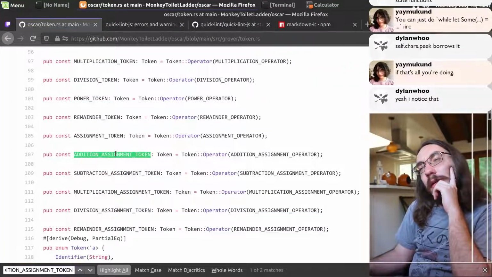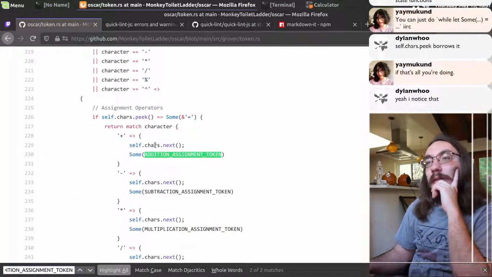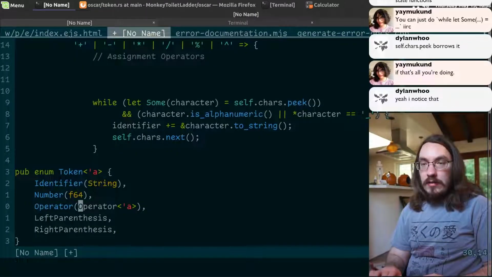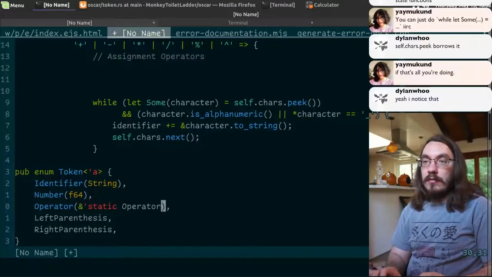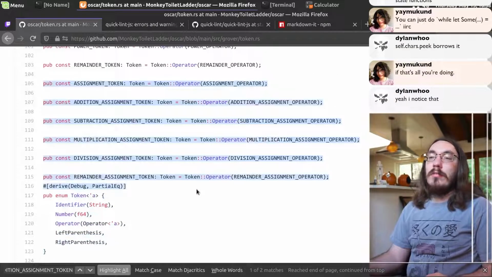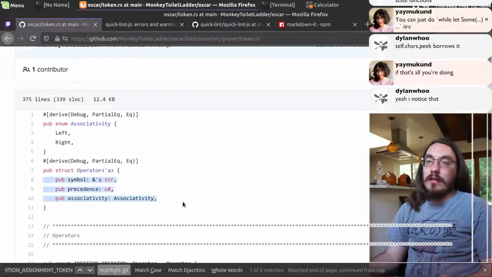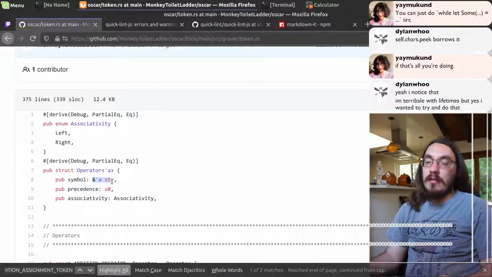I don't think you want to do that. This is making a copy of the token. So it's making a copy of all this crap. I would make this a static reference. So it'll be a pointer to one of these globals instead of copying all that junk. Because you don't need a fresh copy of this stuff. And then this could be static as well.